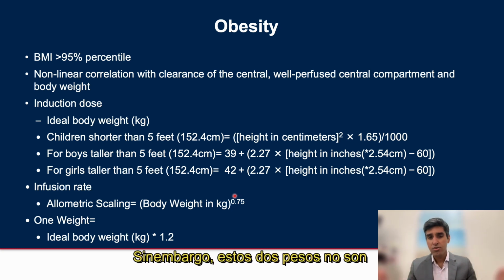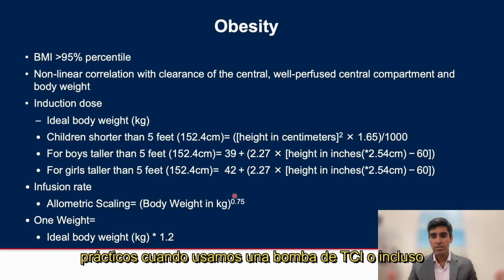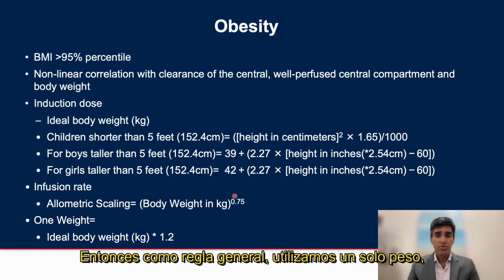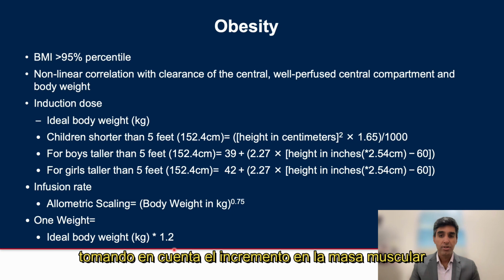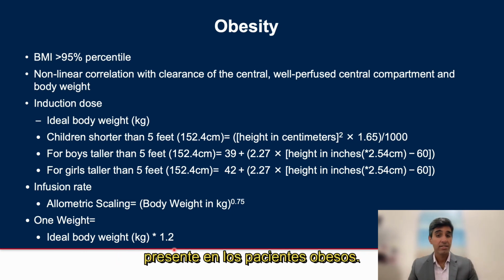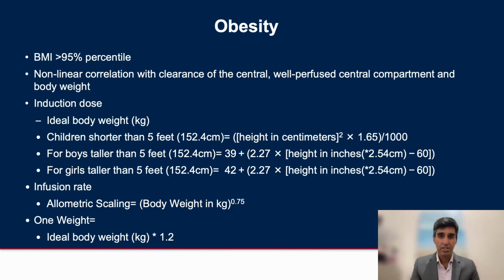However, these two weights are not practical when using a TCI pump or even a manual regimen. So the rule of thumb is to use one weight by taking the ideal body weight and add 20% to account for the increased muscle mass that is present in obese patients.